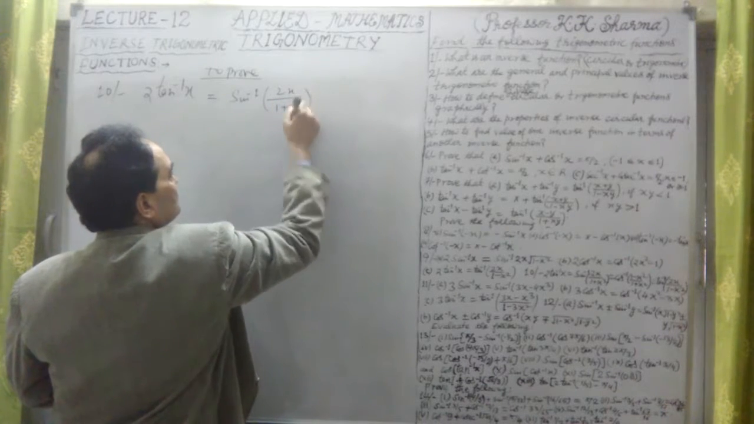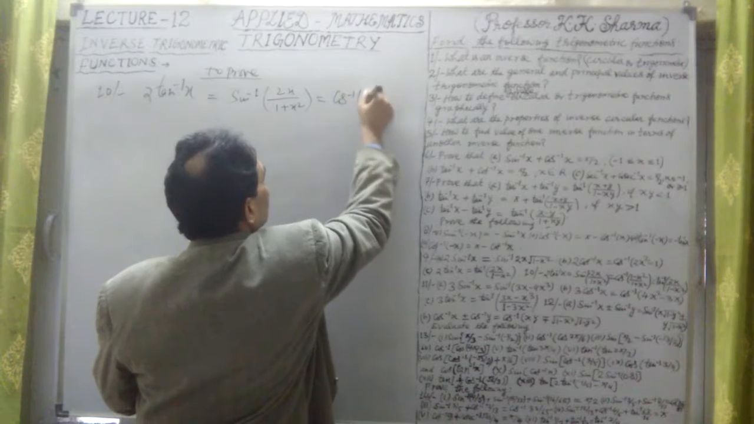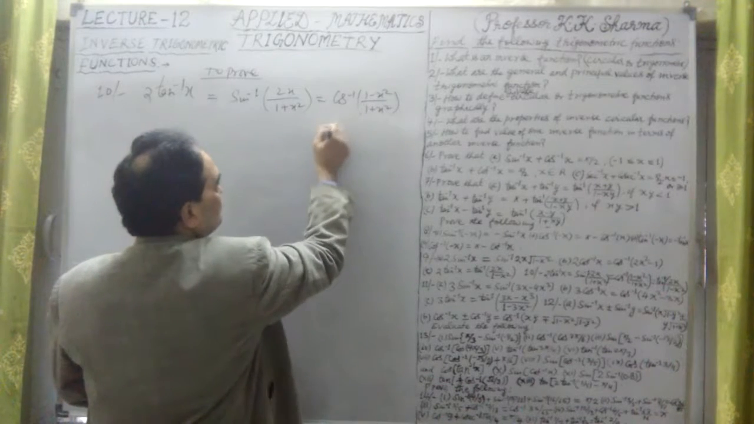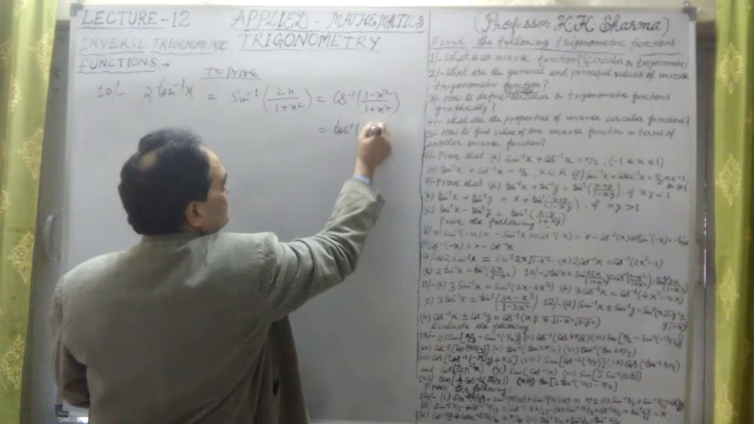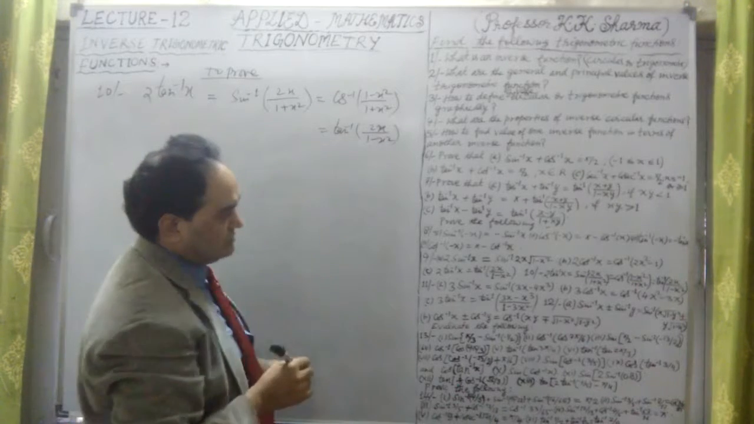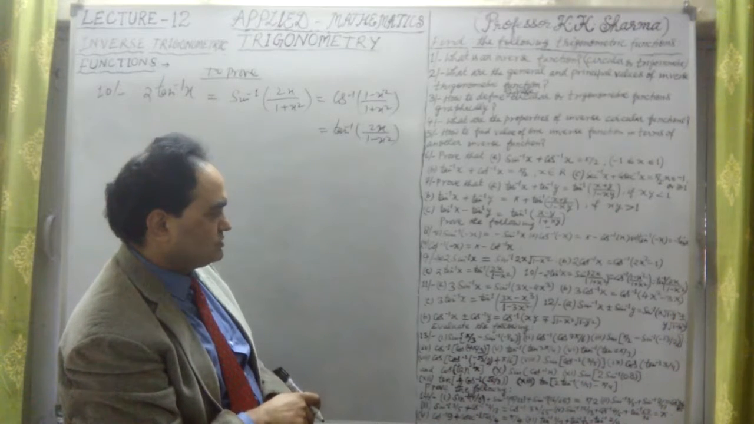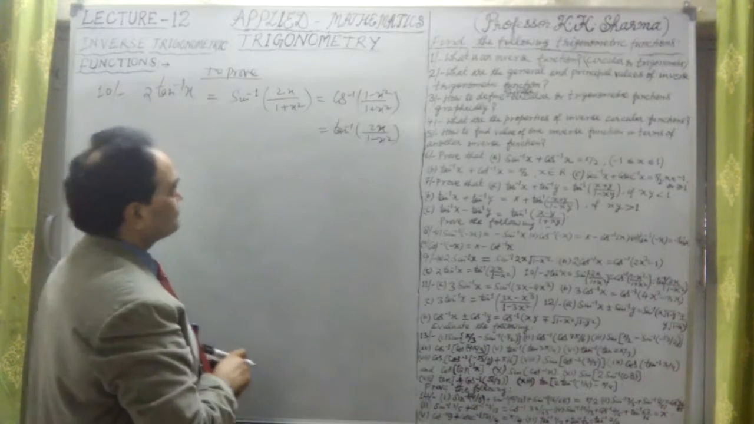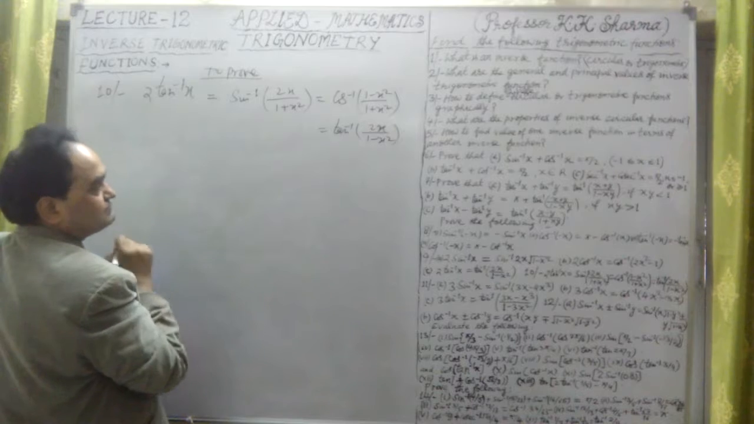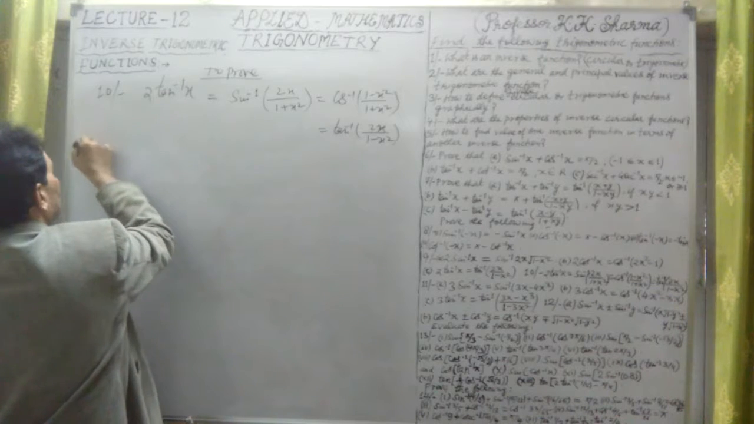1 plus x square is equal to cos inverse of 1 minus x square upon 1 plus x square is equal to tan inverse 2x upon 1 minus x square. In this case, 2x upon 1 minus x square is in the case of tan inverse. With all these three, we have to do the proof. Let me take those values separately. So first of all, let us take the solution here.